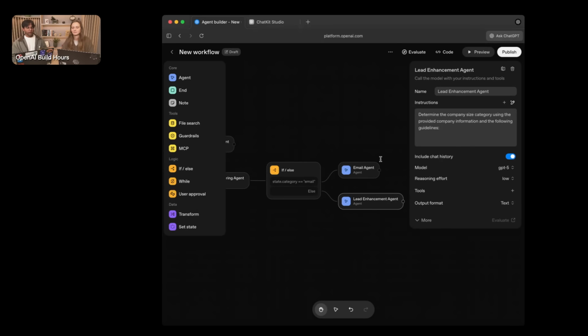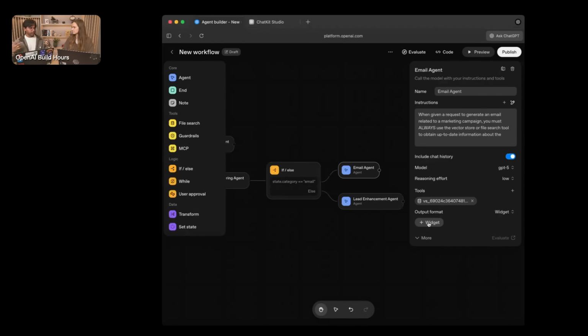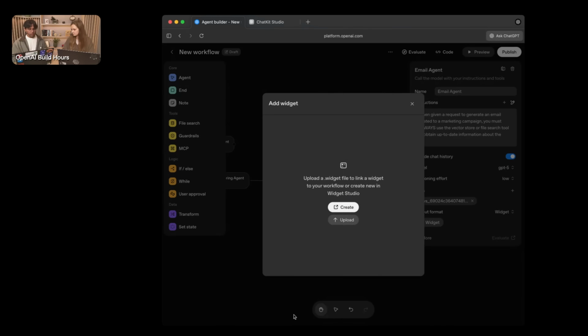Before I move away from Agent Builder and show this working end to end, what I wanted to show is that Agent Builder doesn't just support text and structured output formats. We also support really rich widgets. So what this looks like in practice is that instead of outputting text or JSON, we can upload a widget, and I'll show you in a little bit what it looks like to actually create and use a widget, but we can go in and upload a widget file itself.